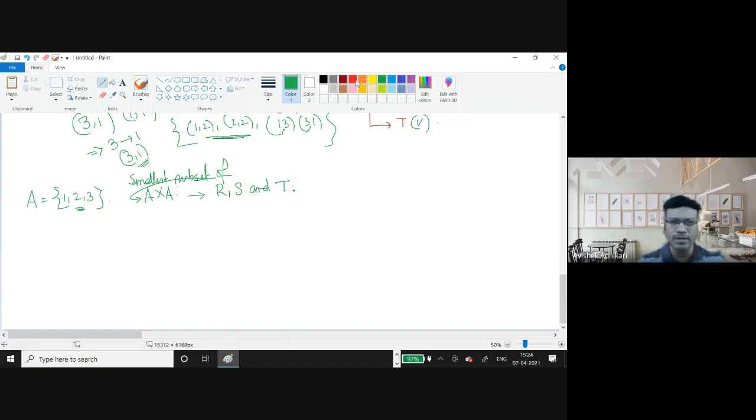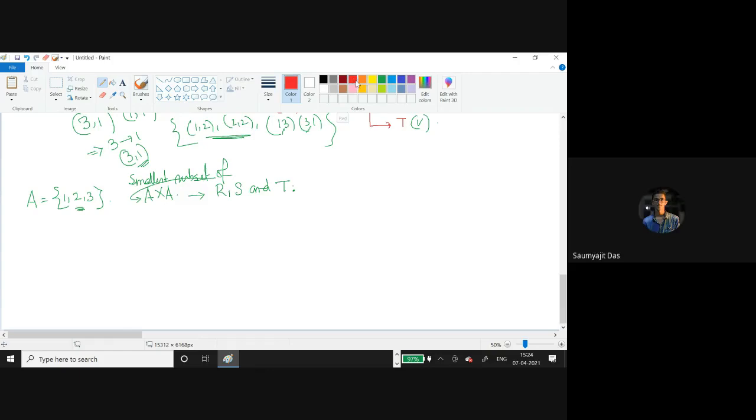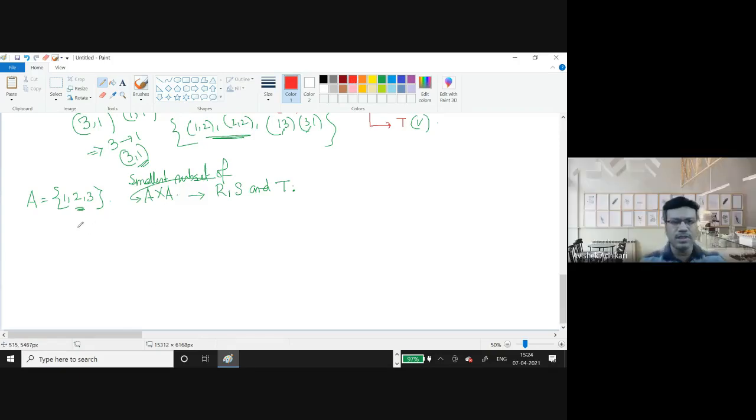Can somebody tell me? Sir, the relation contains 1 comma 1, 2 comma 2, 3 comma 3. Good. So that means the diagonal elements. Okay, that means 1 comma 1, 2 comma 2, and then 3 comma 3. So this is the smallest subset of A cross A which is reflexive, symmetric, and transitive.